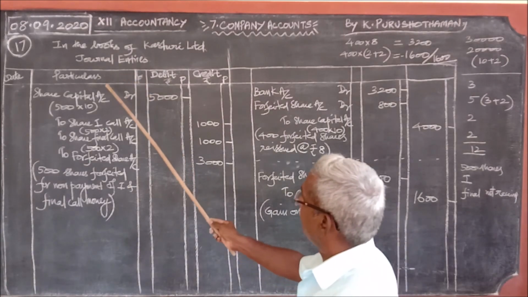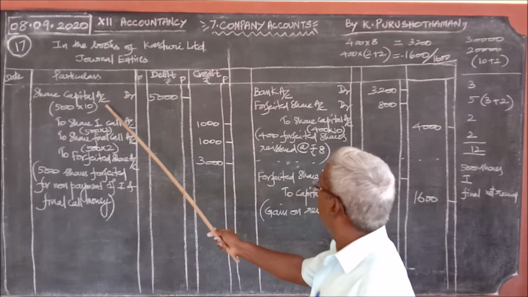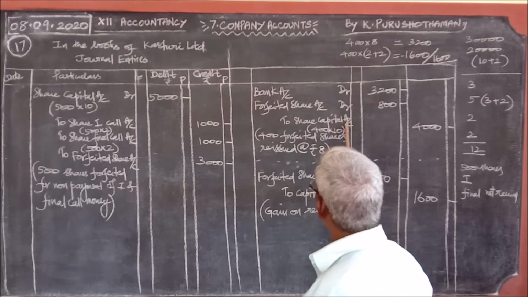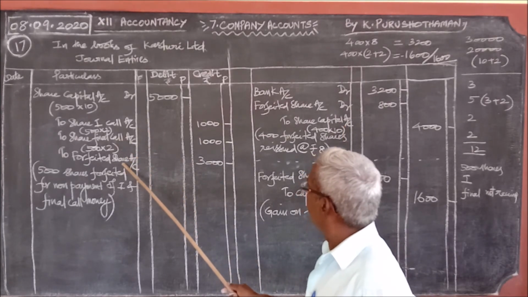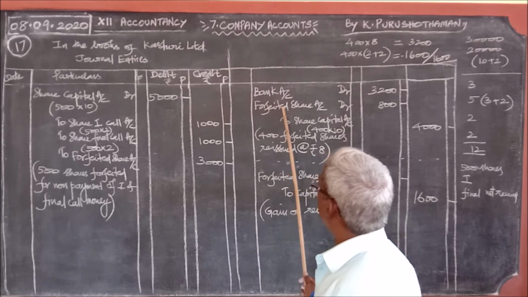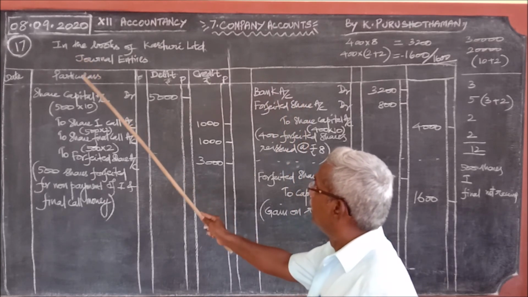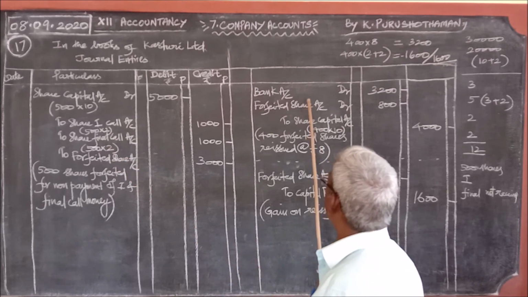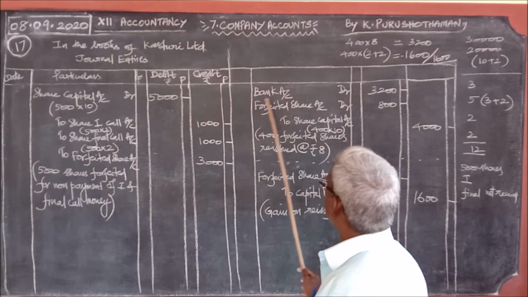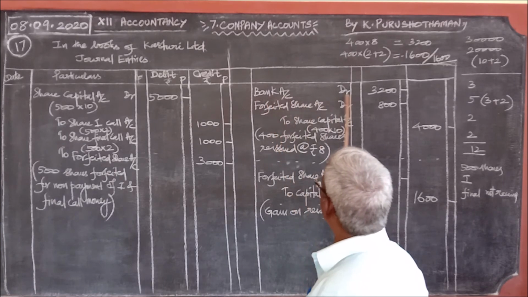See, here for forfeiture, debit share capital. For reissue, credit share capital. For forfeiture, credit forfeited share. Here for reissue, forfeited share on the debit. Opposite. Debit, credit. Credit, debit. Here, since the money is received on the debit, bank is the receiver.